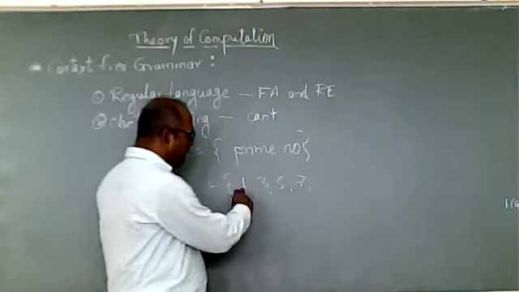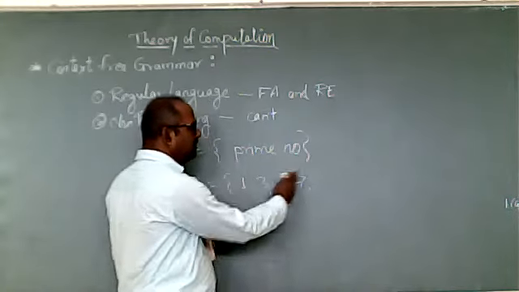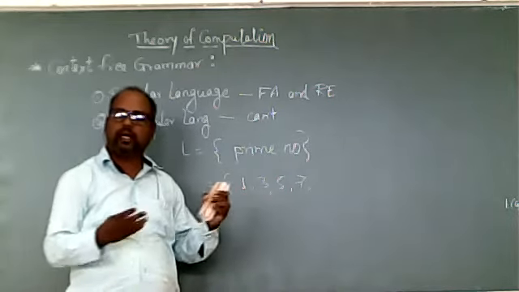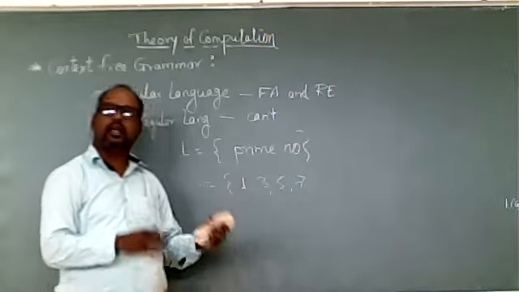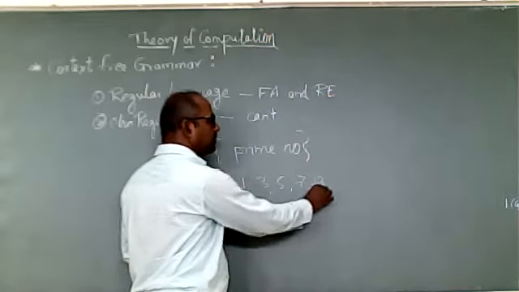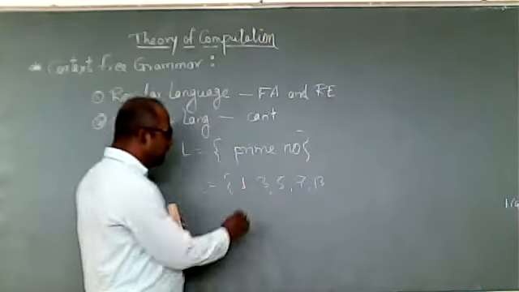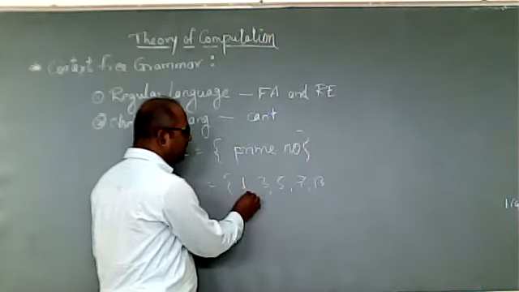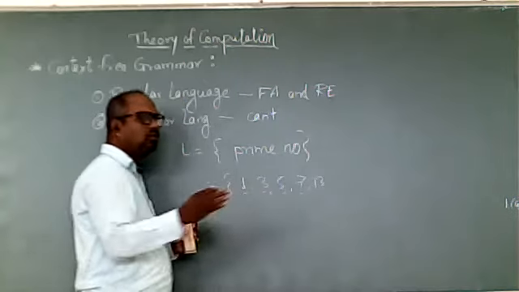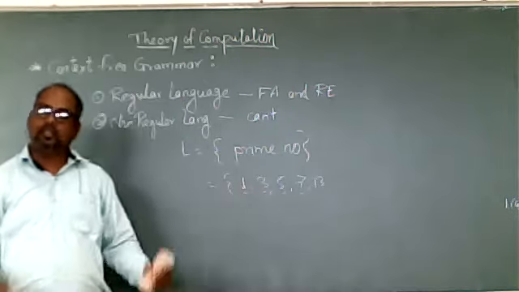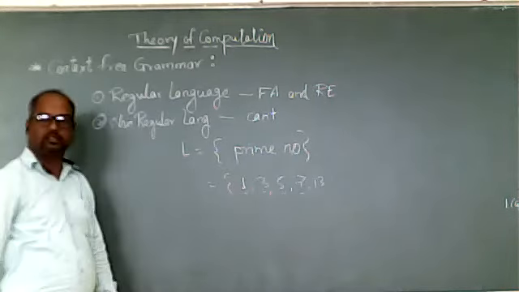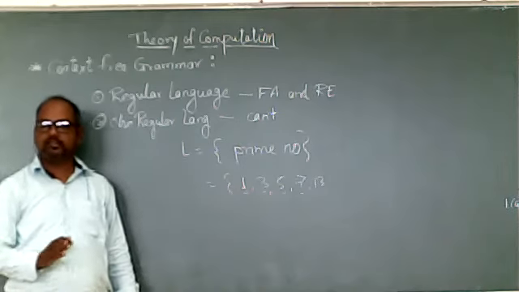So with the help of the previous ones, can I assume what will be the next prime number? No, I need to do some calculations, and after that I will come up with the next prime number. Means there is no such relation between the first and the next, and the next. There is no correlation between these. Such types of languages are called non-regular languages. Clear? So this is very important.